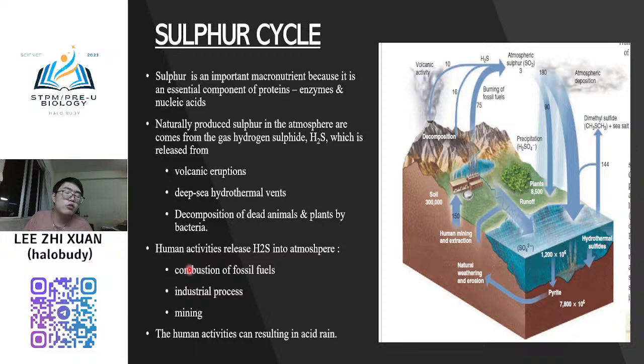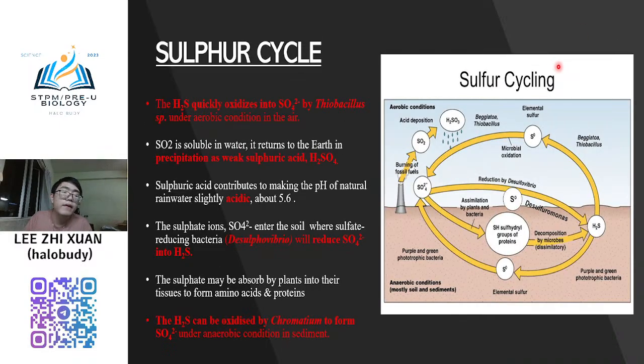And also there is human activity like combustion, industrial processes, and mining. And so the main gas for the sulfur is hydrogen sulfide. But hydrogen sulfide is actually an unstable molecule in the atmosphere, and later it will change to sulfur dioxide lah. Sulfur dioxide. So you see this diagram, I think more detail, right? More detail.